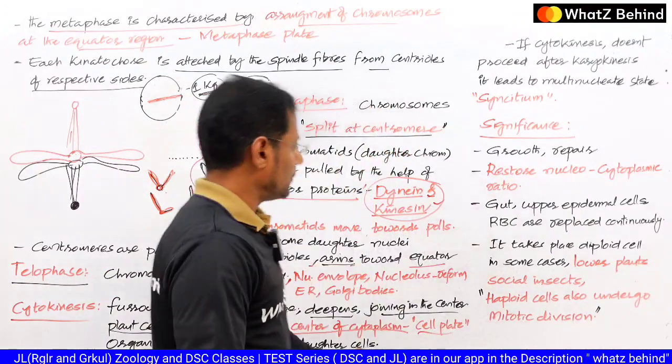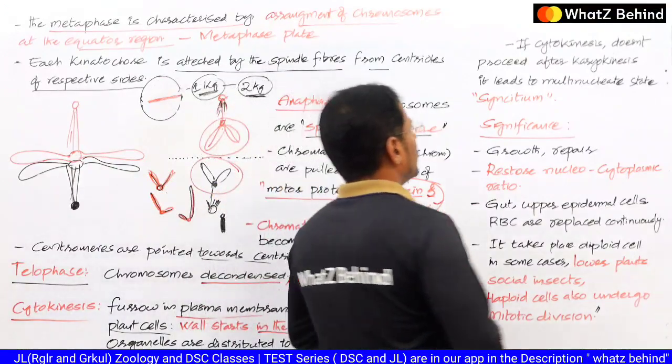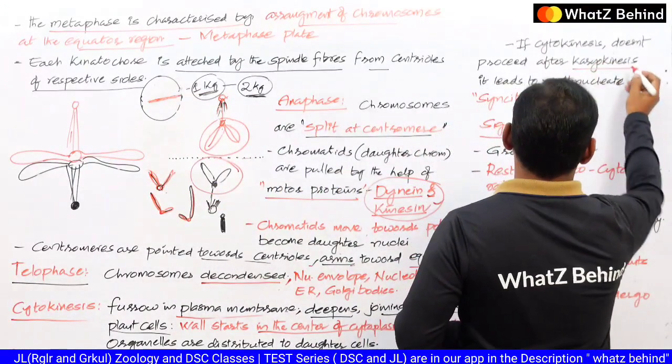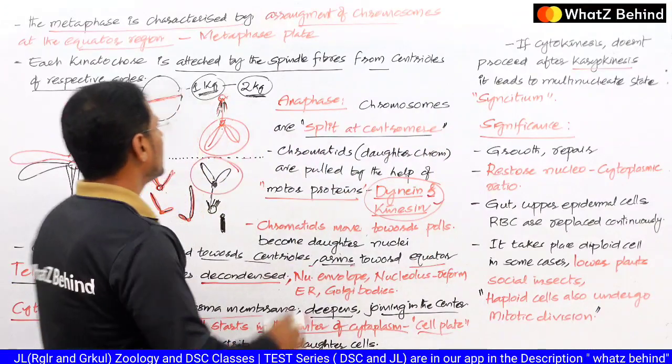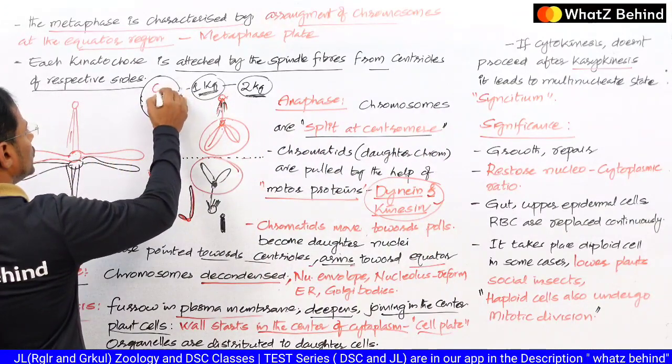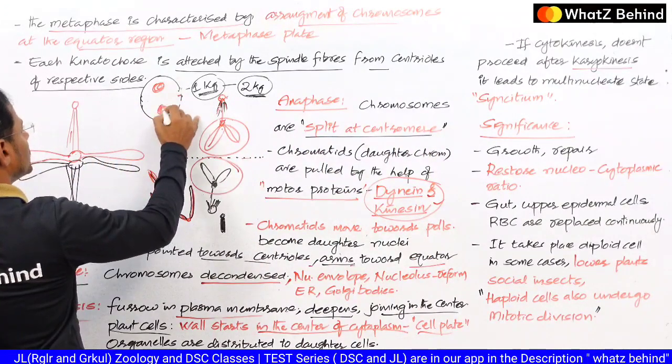So remember one thing. If cytokinesis doesn't proceed after karyokinesis, what happens? Say for example, here two daughter nuclei are formed. So this is the nucleus, these are the nuclei.